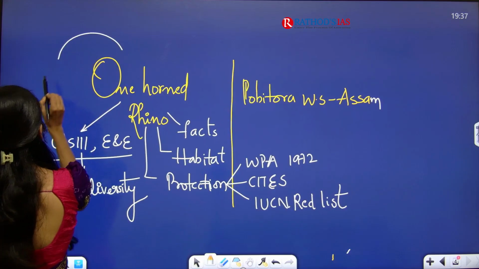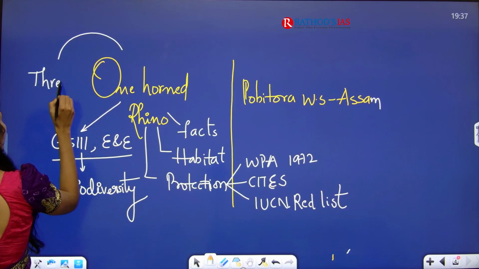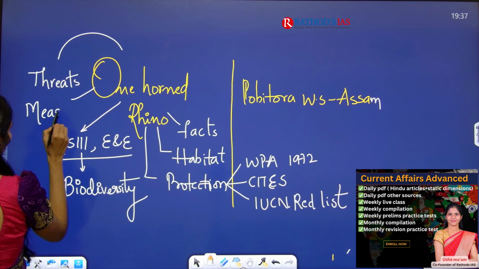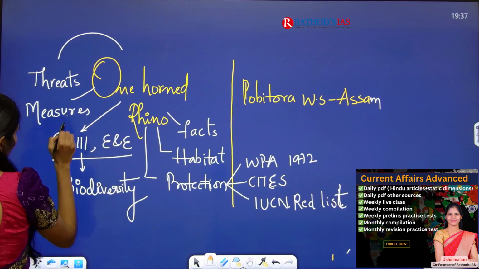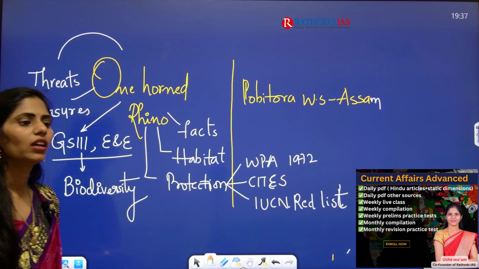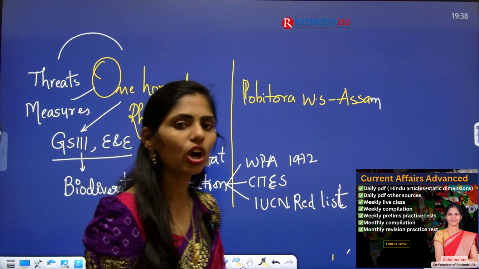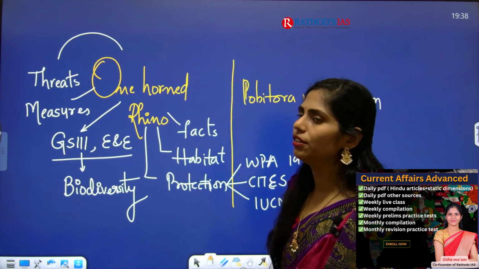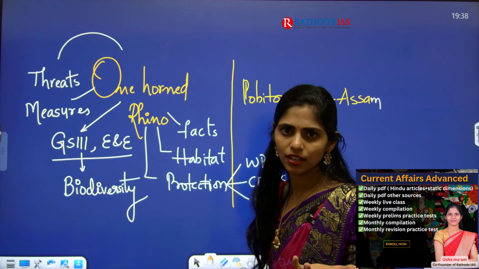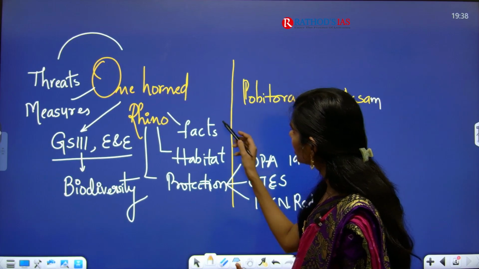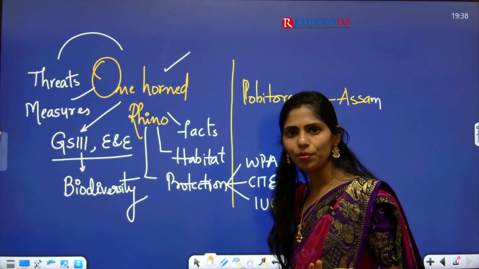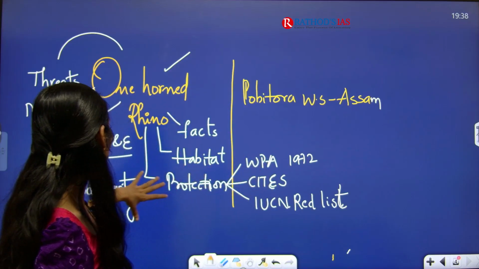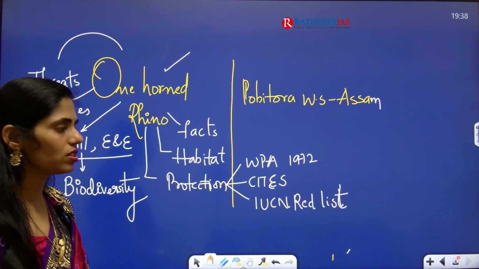And other areas you can focus on are the threats faced by this animal and the measures taken by the government. If you see animals like rhino, tiger, elephant, the government is taking important steps or projects like Project Elephant, Project Rhino and Project Tiger. For protection of this rhino we have Project Rhino, so you have to know the facts regarding that. These are the dimensions that you have to see for this one-horned rhinoceros.